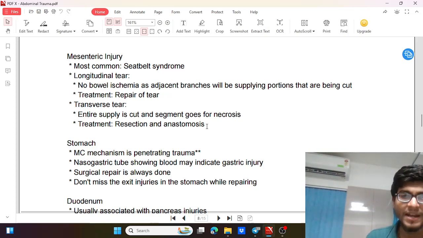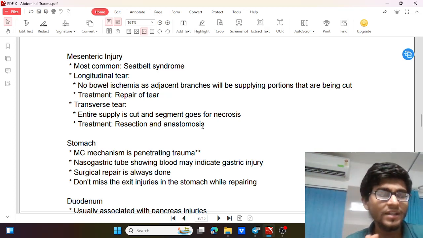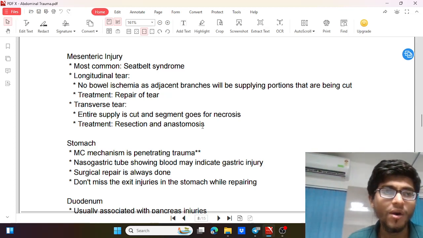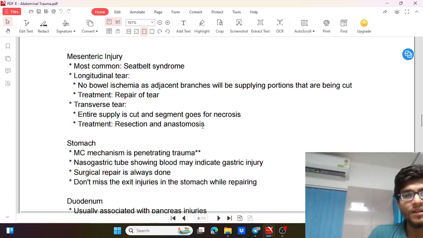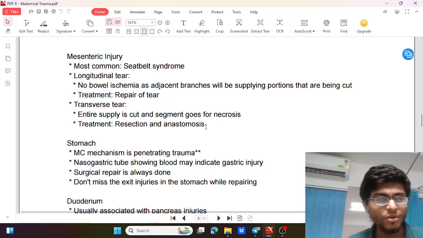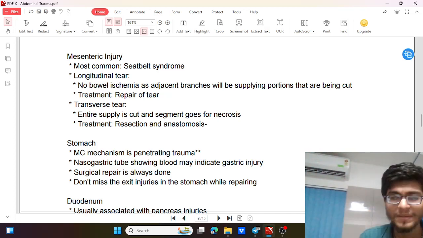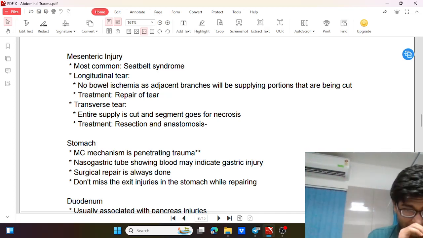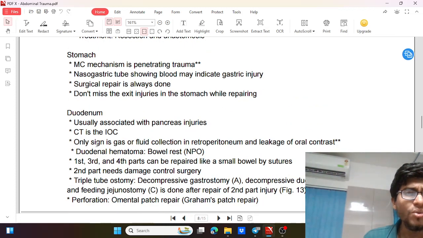If the patient is not stable and the patient is having the deadly triad of trauma, that is coagulopathy, hypothermia and all that features, then we'll have to go for a damage control surgery, that is make a stoma or a clip and drop approach. Either we can make a stoma or we can go for a clip and drop approach and manage the patient during the definitive period. Definitive surgery after resuscitation.